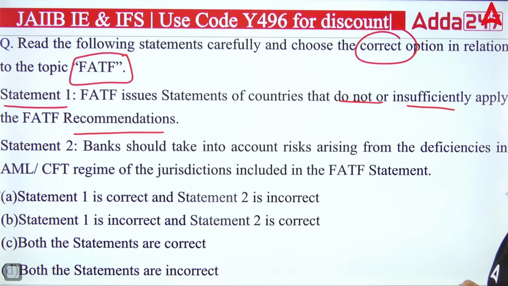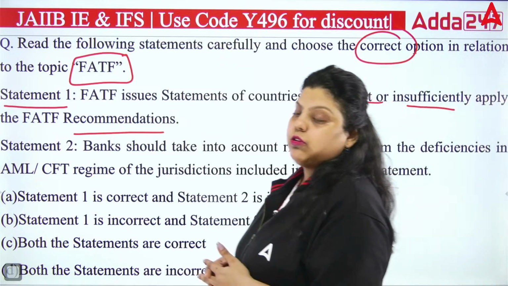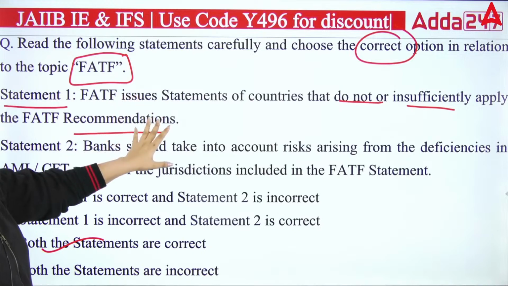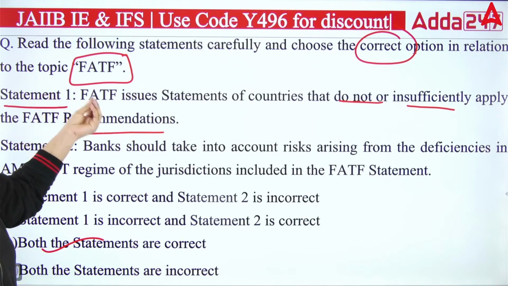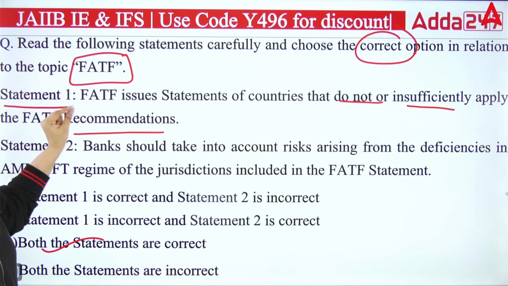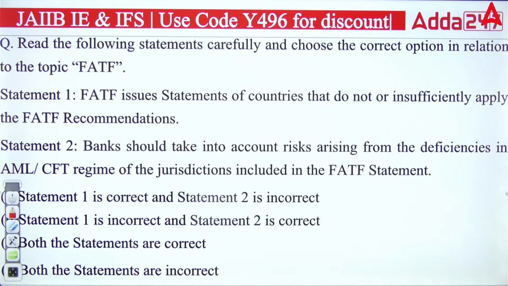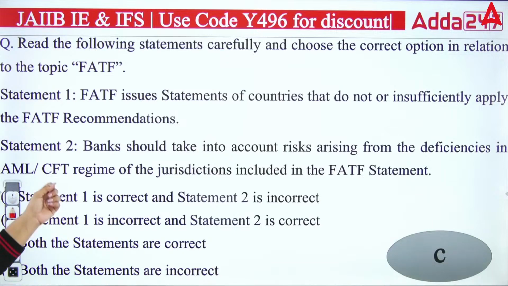So which of the following is correct here? A, B, C, or D. And actually the right answer is C. Both the statements are correct here. The recommendation list which is not fulfilled by any particular country, or they are not sufficiently fulfilling it, those countries' names will be given here. And also the FATF statement tells us about the risk arising from the deficiency in the AML CFT regime. Okay, so the right answer will be C. Both the statements are correct.